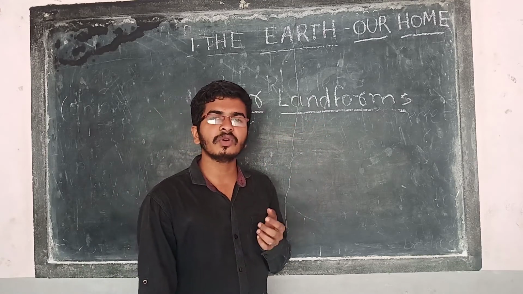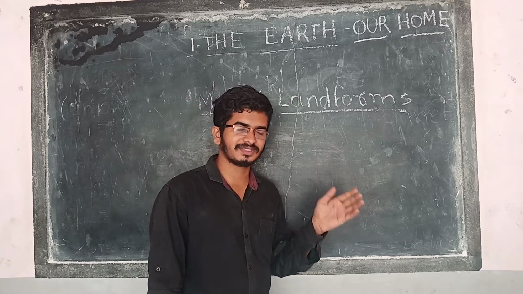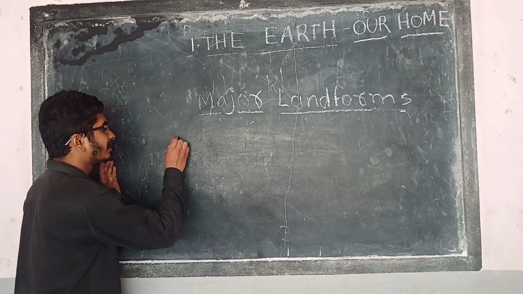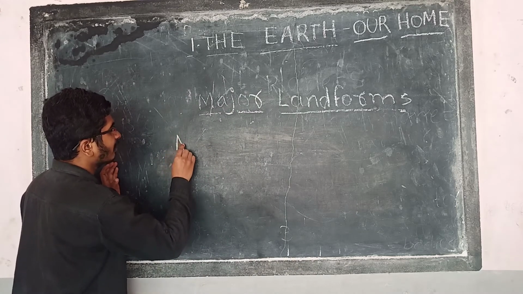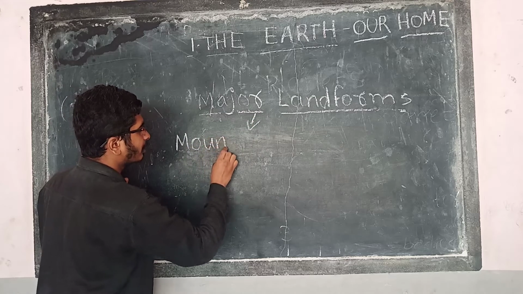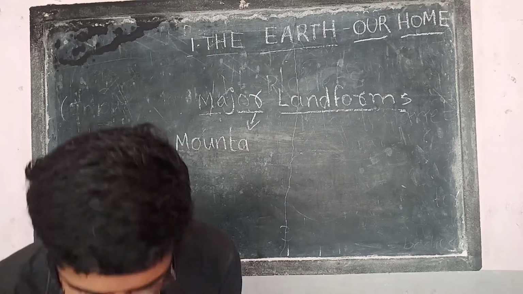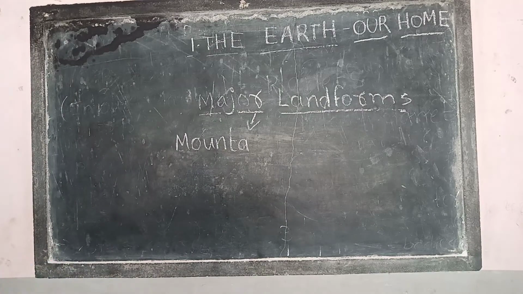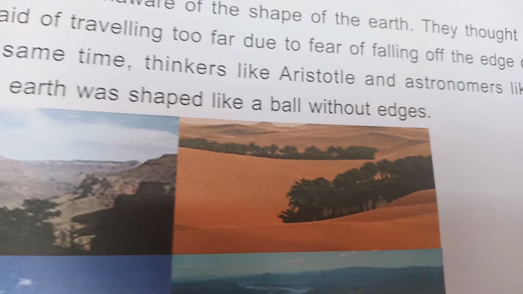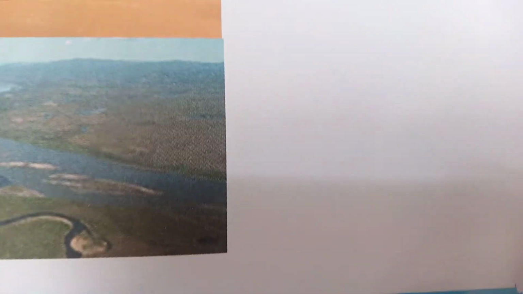Major landforms means what? Earth consists of mountains. Yes, there are many mountains. You might have seen them, some people might have visited also. Major landforms means mountains. There are many big mountains, that means a large part of land. You can see in the picture in the textbook, you have to observe. Here you can see plateaus, deserts. You can see the deserts covered with sand. It is very hot. Plains and rivers.